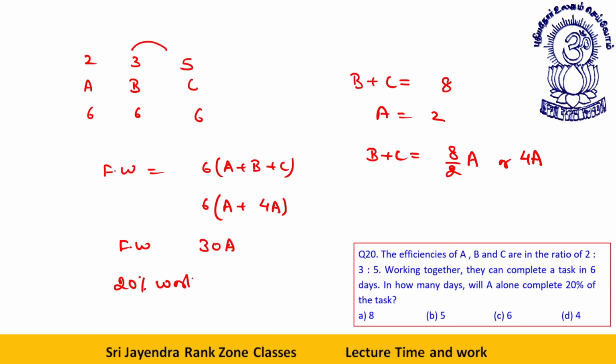20% work will be how much? 20% work will be 2 by 10 of 30A, or 6A. Okay, done.